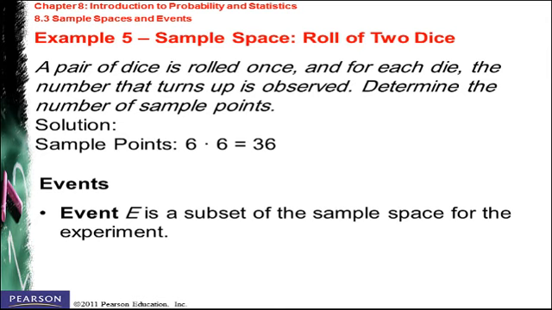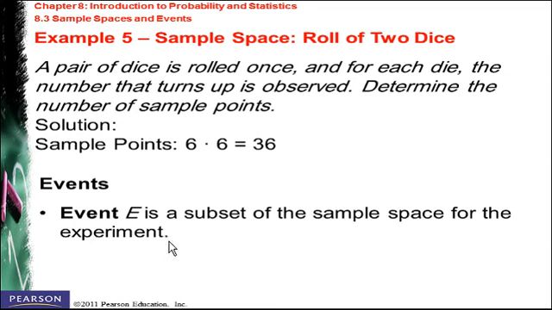Another question is about rolling 2 dice. A pair of dice is rolled once, and for each die, the number that turns up is observed. Determine the number of sample points. For each die, we have 6 different faces, so it's going to be 6 times 6, which is equal to a total of 36.